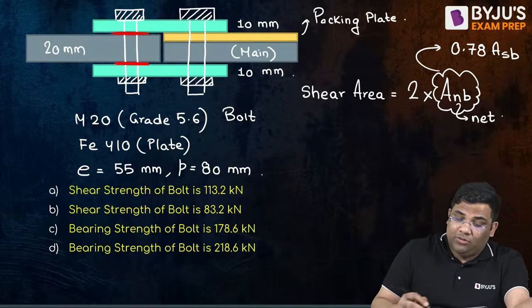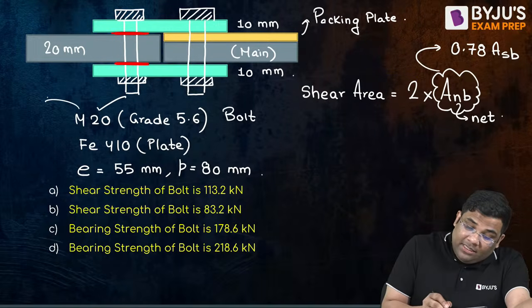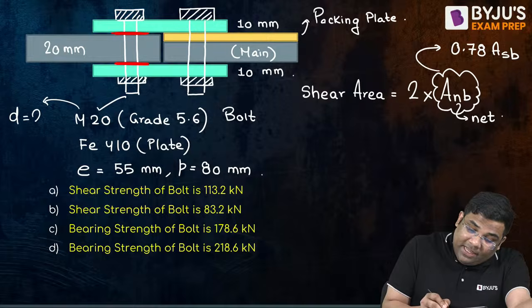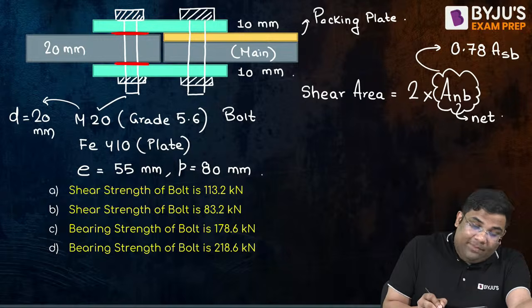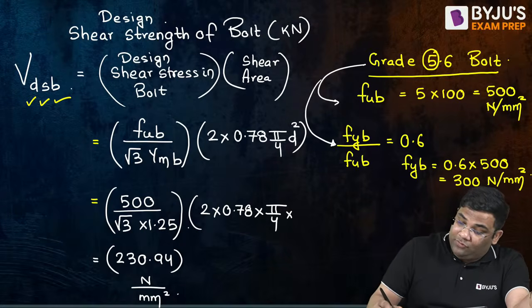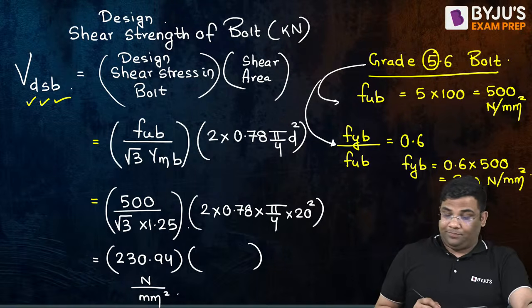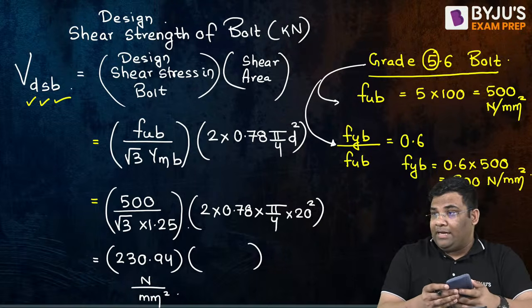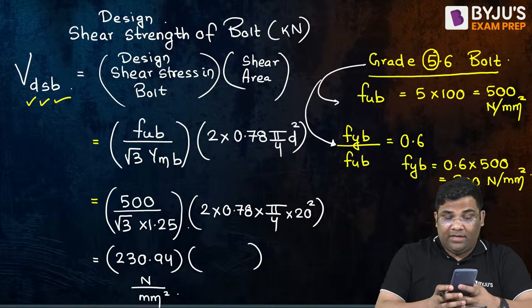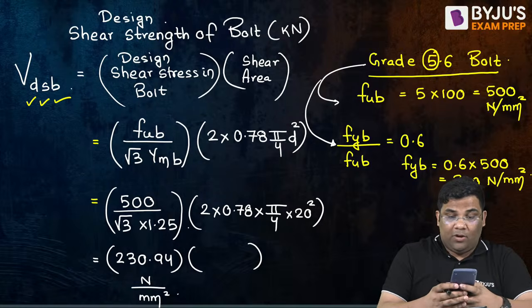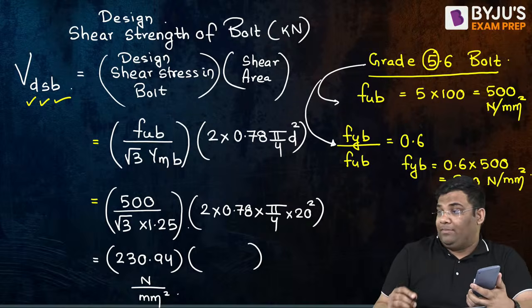M20 means the diameter is 20 mm. So 20 square. What area are you getting? 2 into 0.78 into pi divided by 4 into 20 square. I'm getting 490 point something, right?